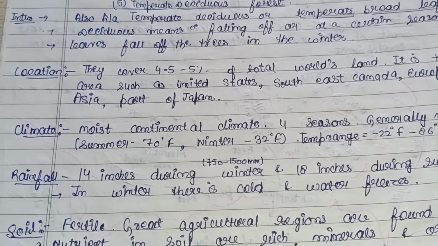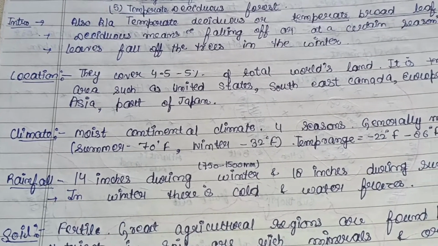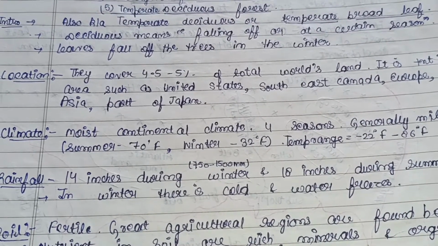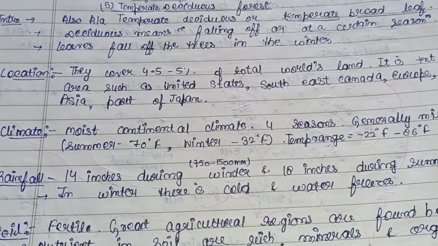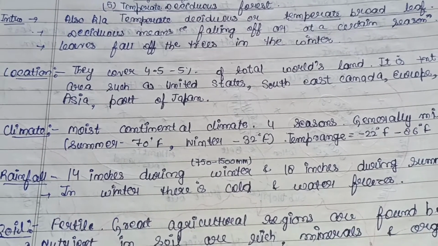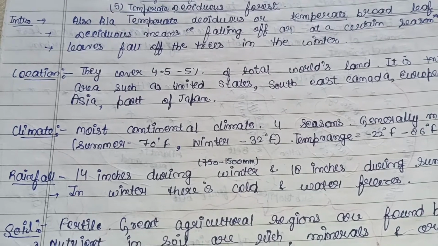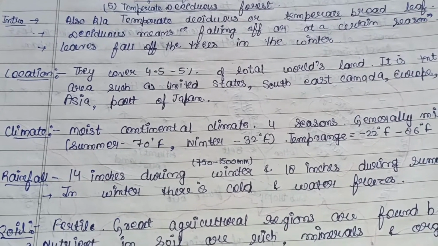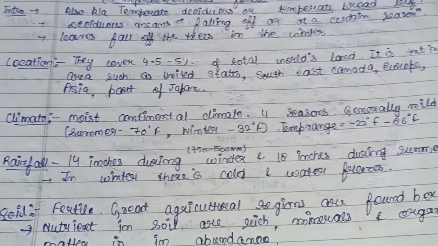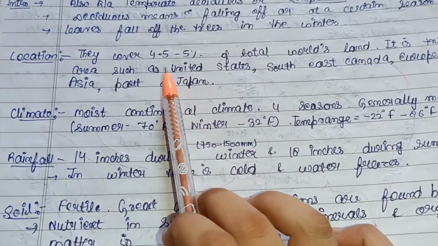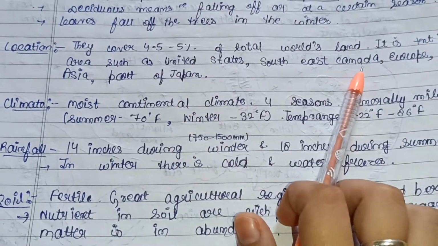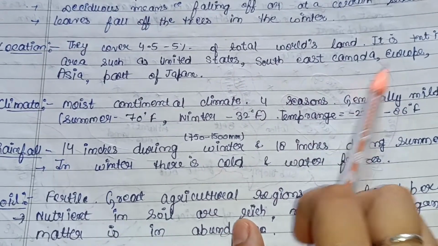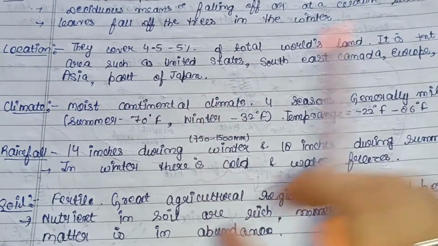So, introduction. They are also known as temperate deciduous or temperate broadleaf forest. Deciduous basically means falling off at a certain season, that is leaves fall off the trees in the winter in the case of a temperate deciduous forest, and in the case of tropical, leaves fall off during the summer time. As for location, they cover 4.5 to 5% of the total world's land, present in areas such as the US, Southeast Canada, Europe, Asia, and some part of Japan also.